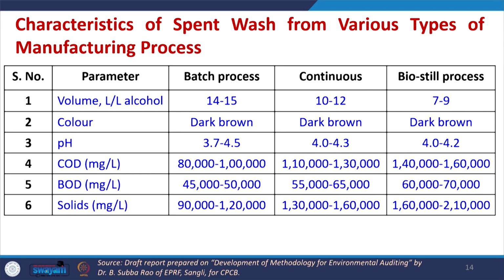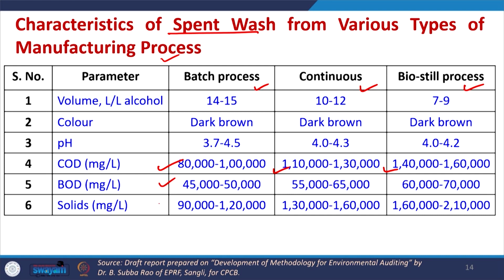Now, characteristics of spent wash from various types of manufacturing processes. So, for alcohol produced in distilleries, there are different types of processes which may be followed. One is batch process, continuous process, biosteel process. So, depending upon that, the spent wash characteristics may also vary. We can see the COD value changing with respect to different types of manufacturing processes being followed in the distillery.